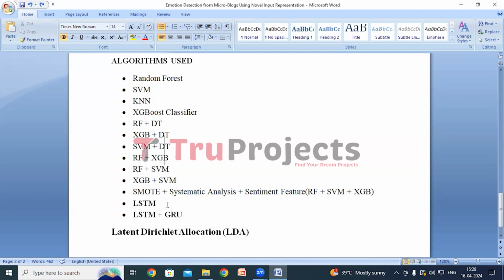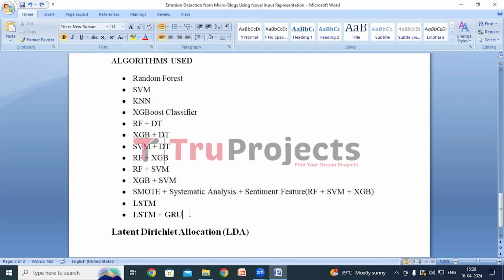Next comes combination of LSTM and GRU. LSTM with GRU combines LSTM architecture with the gated recurrent unit, that is GRU, which is a simplified version of the LSTM.